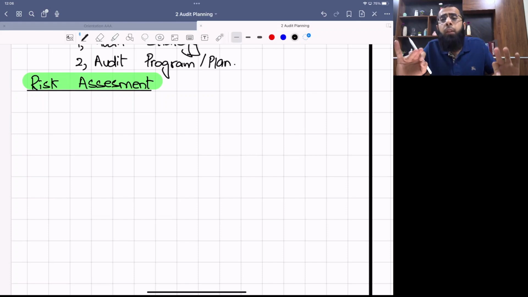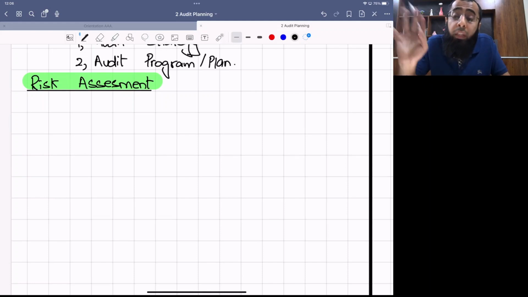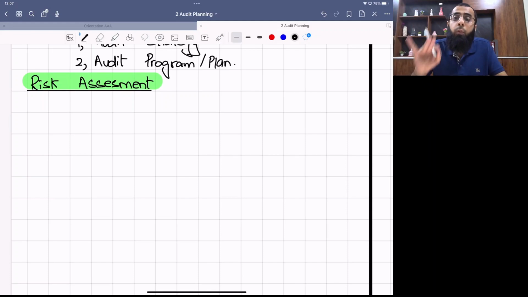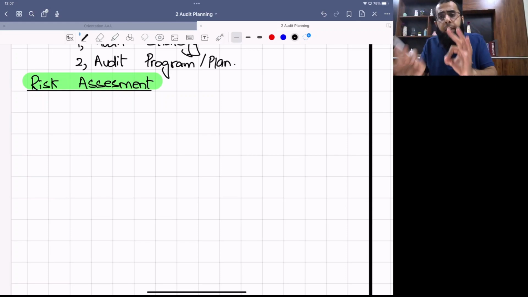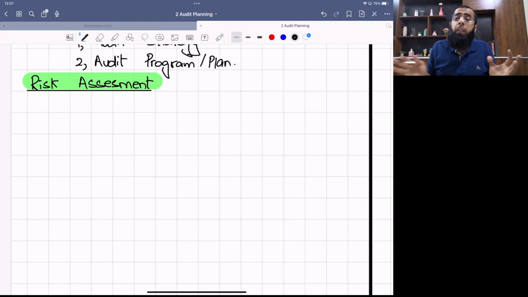Now, when we just use the word audit, we are referring to external audit. For internal audit, we will always say that we are now talking about internal audit. Our AAA course is majorly about external audit activity. Okay. Internal audit issues are also slightly covered, but they will be covered in a later part of the course. Now, the external audit is a reasonable assurance engagement. The auditor is giving reasonable assurance on the financial statements as a whole that they represent a true and fair view in all material aspects. So how can you give an opinion on the whole when you have not checked all the things?